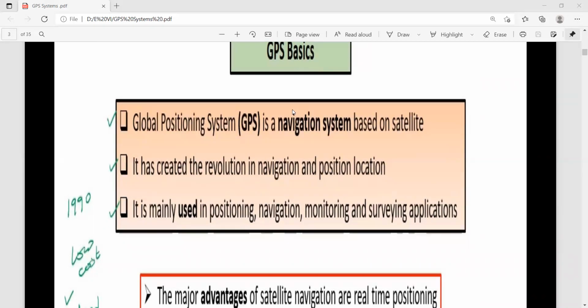Basically, this GPS navigation system is based on satellite communication. The satellites play a major role.